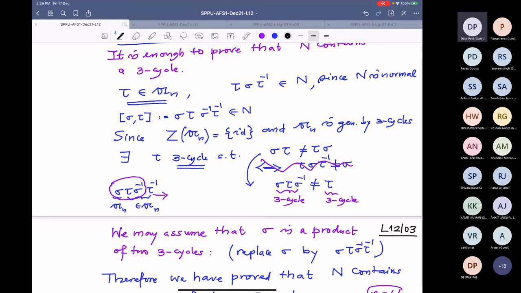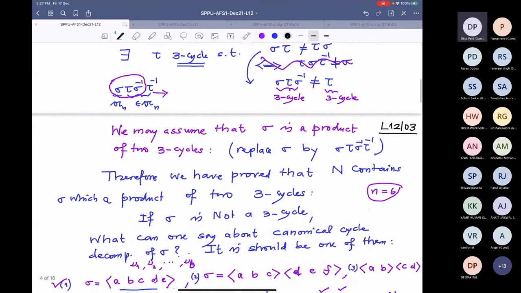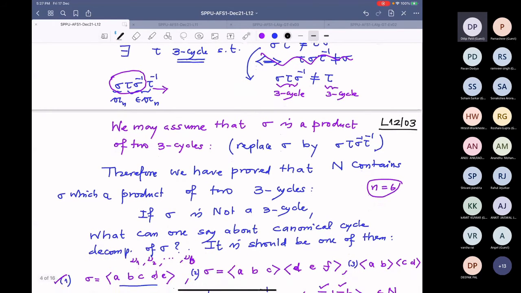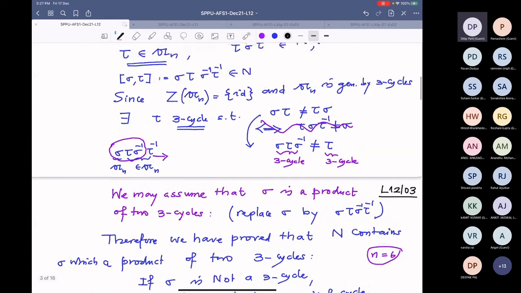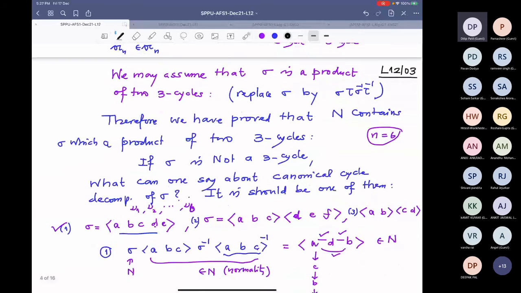So tau is a 3 cycle which will not commute with sigma. That means this commutator is already in N. So we may assume this is a 3 cycle, and the product is that element. So I have forgotten my original sigma, and assume that sigma is a product of 2-3 cycles. Then the cycle decomposition tells me that it is either this or this or this.